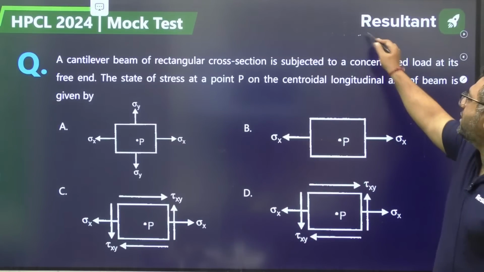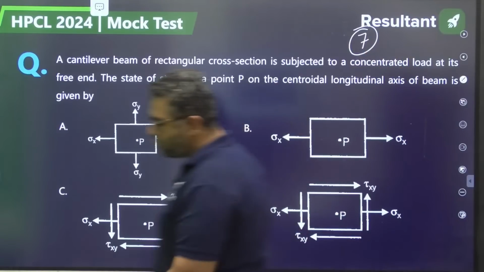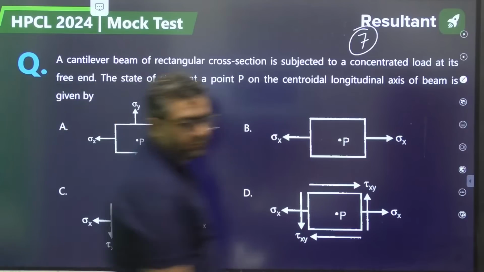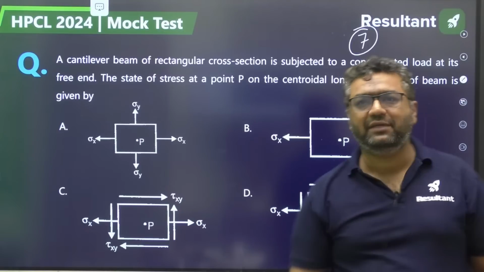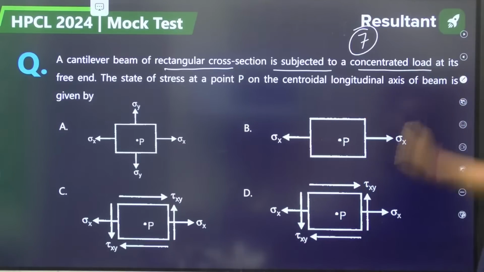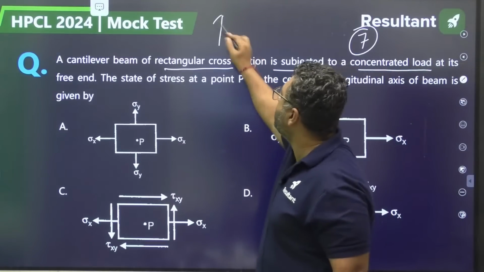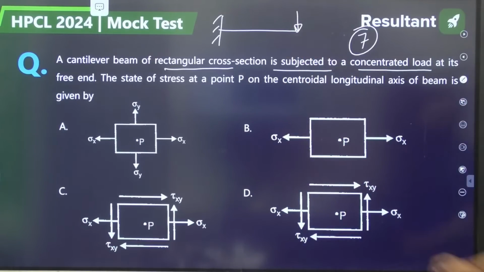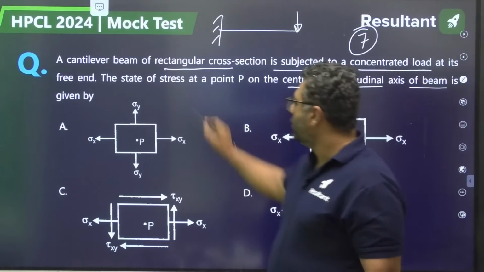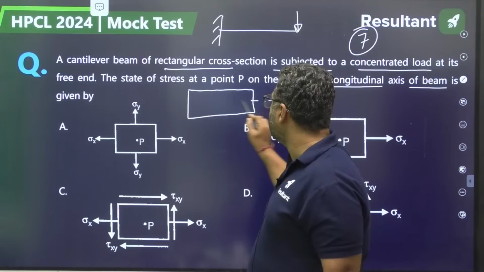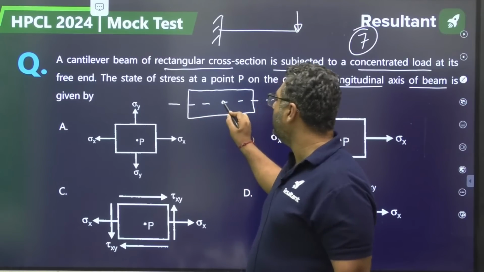Moving to question number 7, guys. A cantilever beam of rectangular cross section is subjected to a concentrated load at its free end. This is a cantilever. The state of stress at a point P on the centroidal longitudinal axis of the beam is given by. You know, whenever we have a beam like this, they are asking you at a point on this axis.